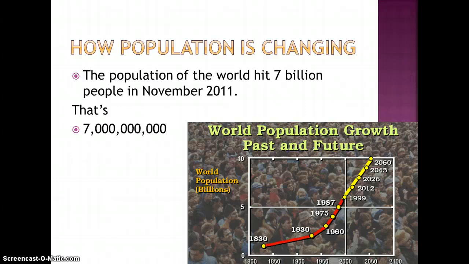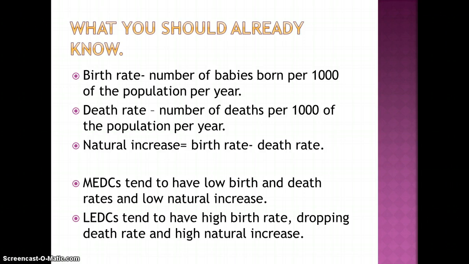So, if it's taken less than 30 years for the population to jump from 5 billion to 7 billion, how much is the population going to be in your lifetime? How high is it going to jump? Now, we already have done some of this work. You should already know what birth rate, death rate and natural increase are. We did them in year 9.